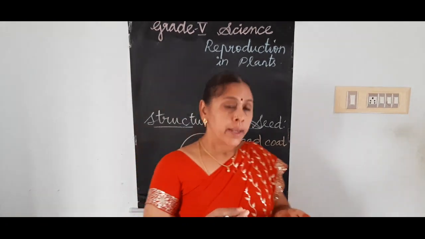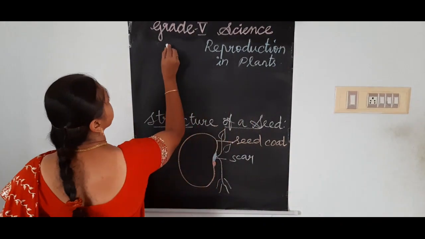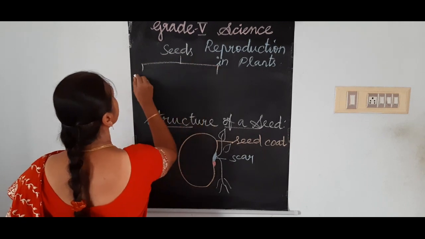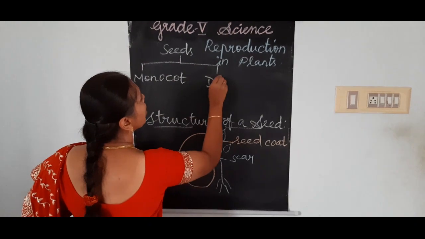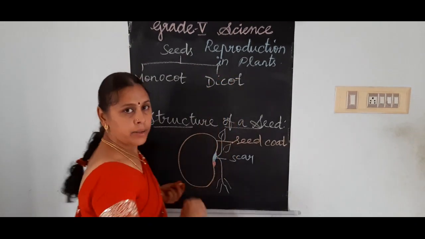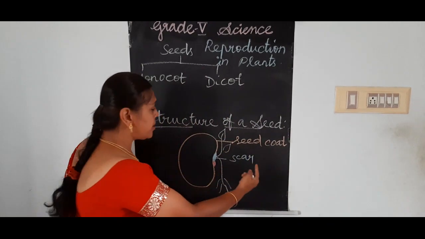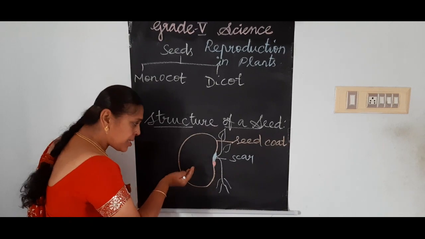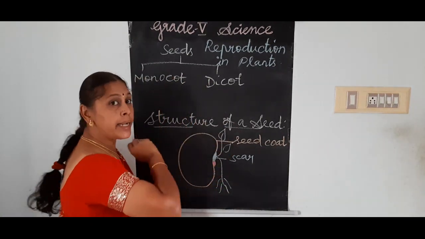Now, in seeds, two types are there: monocot and dicot. Now we saw the structure of the seeds, is it not? This seed itself is of two types, monocot and dicot.